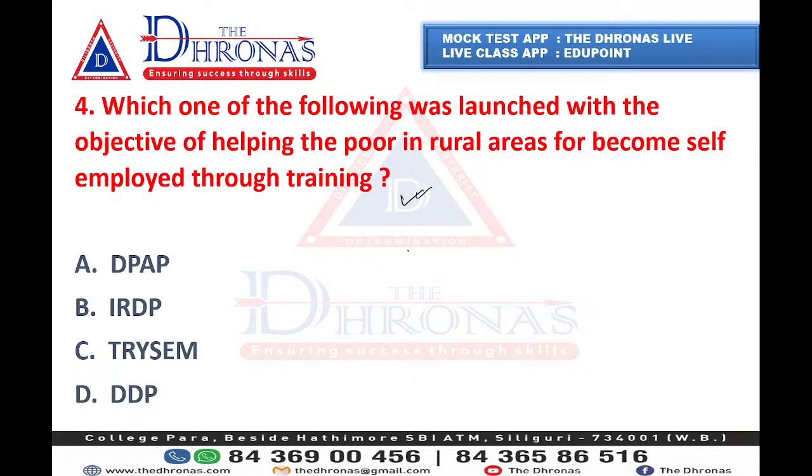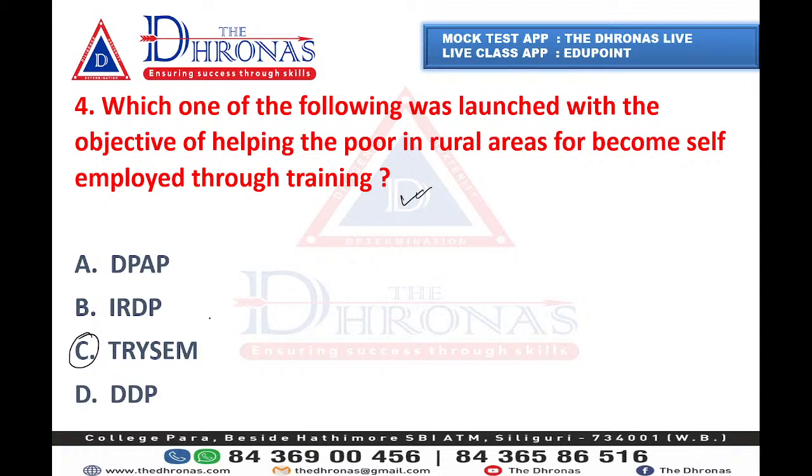Priya is saying C. Everyone, what will be the answer? So everyone is saying C. Yes, C is the right answer.